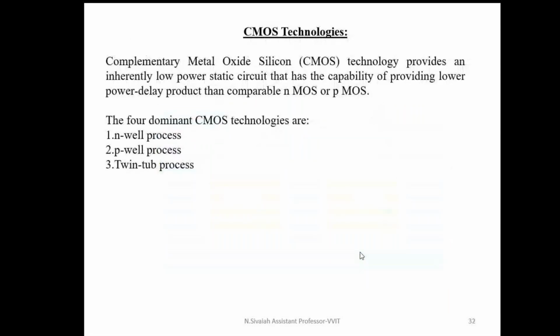Next one is complementary metal oxide semiconductor technology. In CMOS technology, we are using both the NMOS transistor and PMOS transistor. Anyway, there are some dominant technologies for CMOS: N-well process, P-well process, twin tub process, and silicon-on-insulator process also. I am going to explain the N-well process.